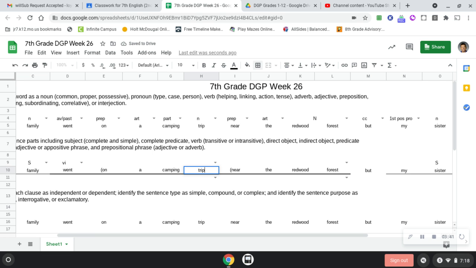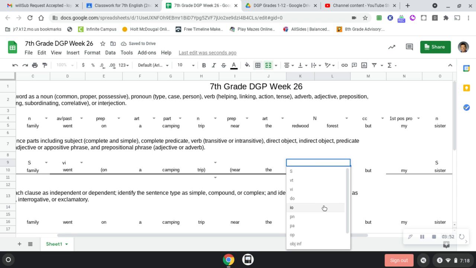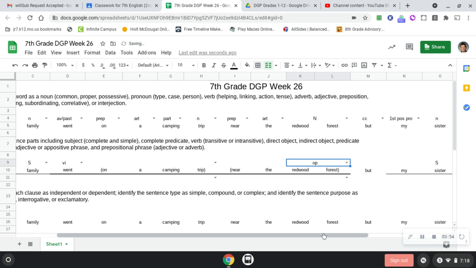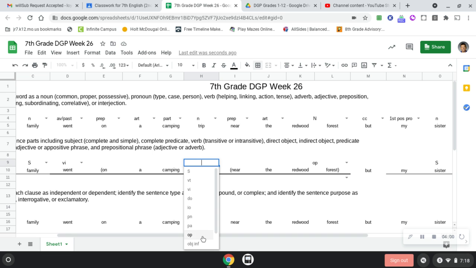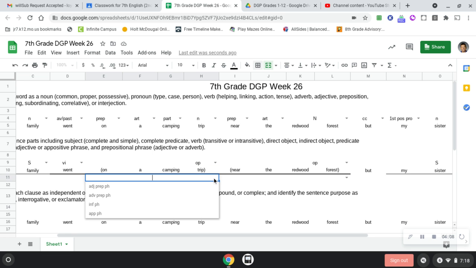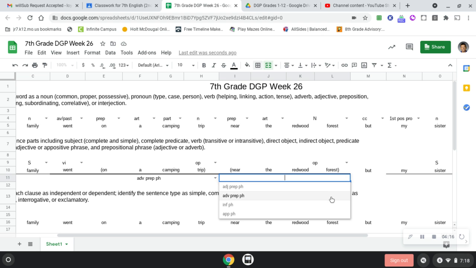Very specifically, it's trip though. Near what? Near this forest. Now, this forest has a very specific name. So it is a two-word proper noun. Trip is one single word because it's just a general camping trip itself. Now, modifications here. We were on a camping trip. What did we do on a camping trip? Well, we went on the camping trip. And very specifically, we went near the redwood forest. So again, adverb prepositional phrase.